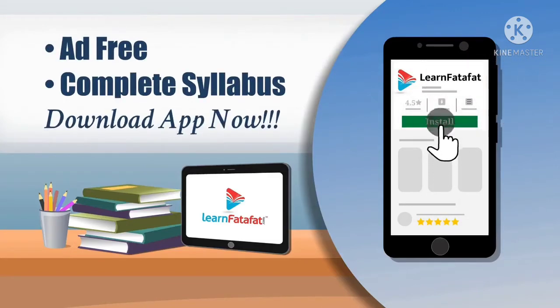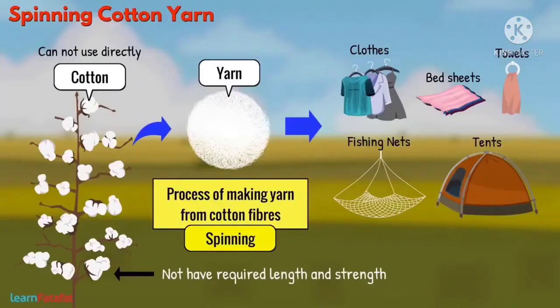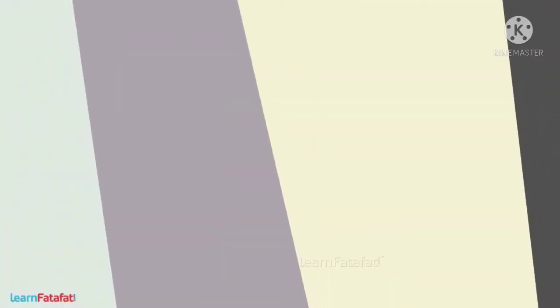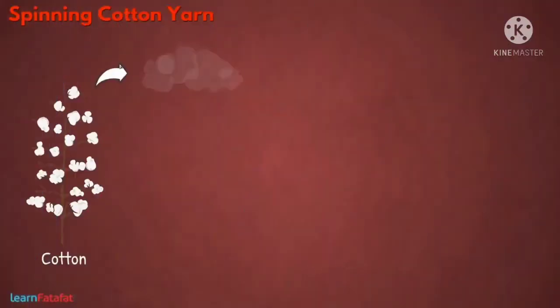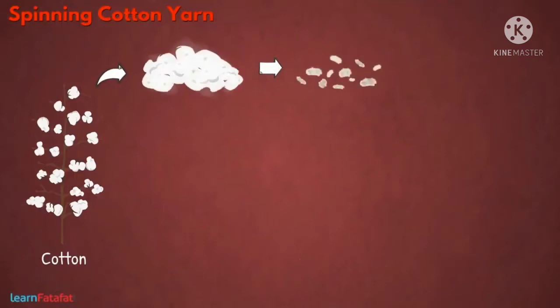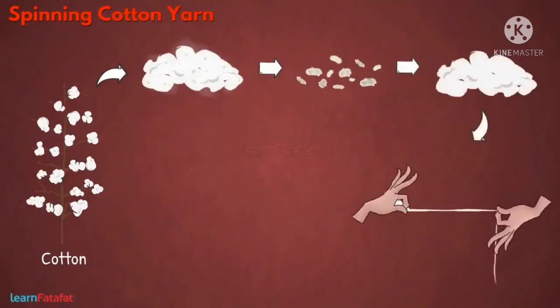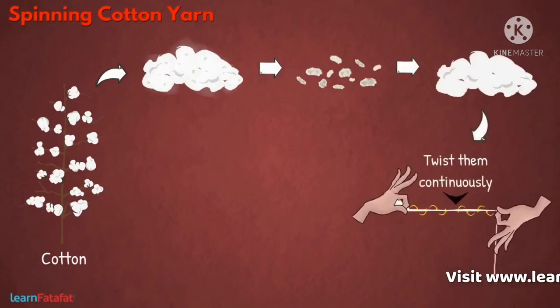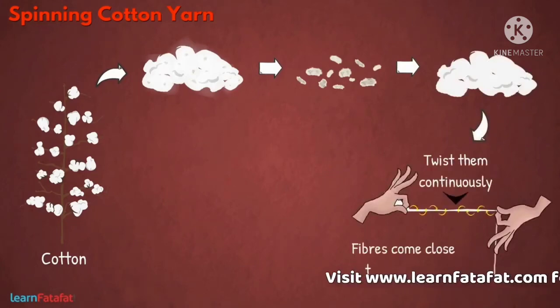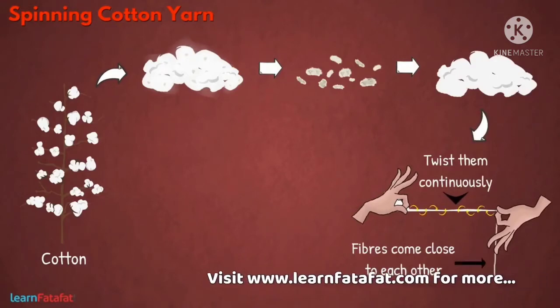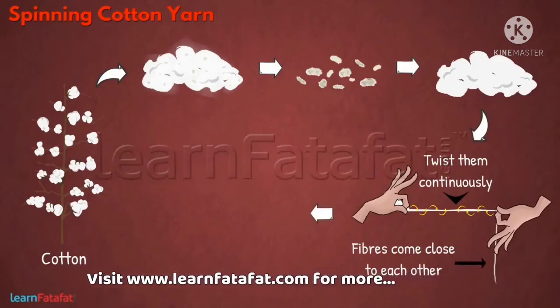Download the app now. You can do it at your home as well. Here is a method. Take some cotton and remove seeds from it. With one hand, pull some fibers from the cotton and twist them continuously. By doing so, fibers come close to each other. They hold each other tightly and we get a long string.